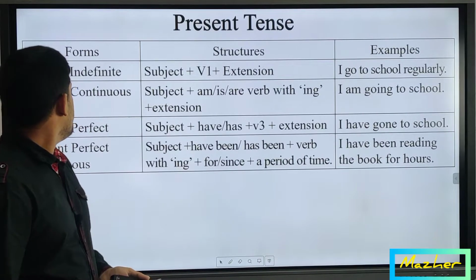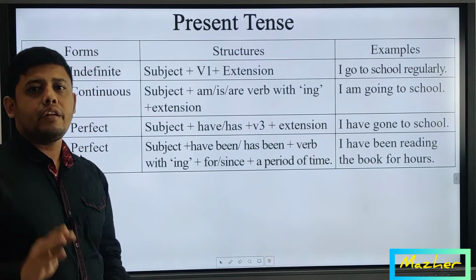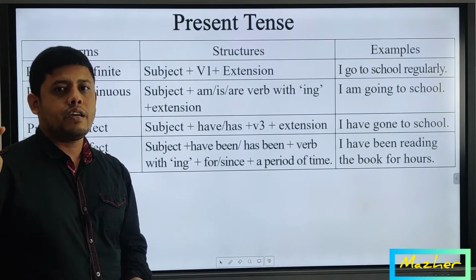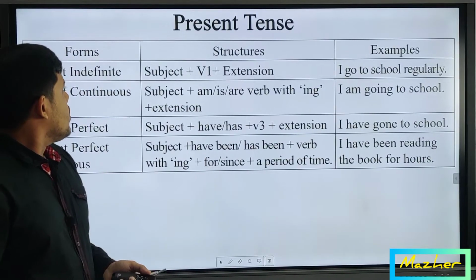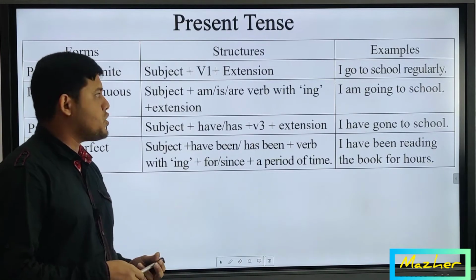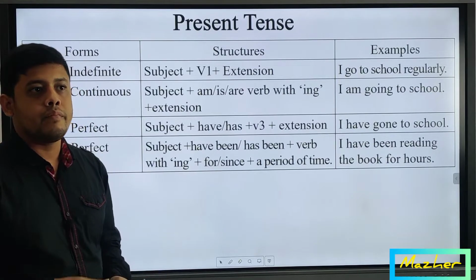At first, we can see that there are 4 kinds of present tense. Number 1, present indefinite. Number 2, present continuous. Number 3, present perfect. Number 4, present perfect continuous. The structure of present indefinite is subject plus verb 1. Verb 1 means the present form of the verb.